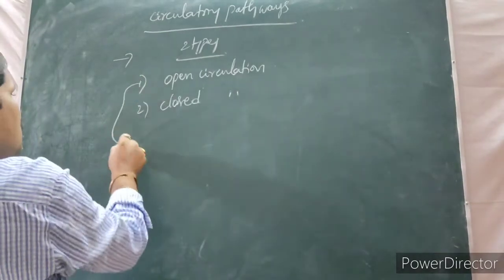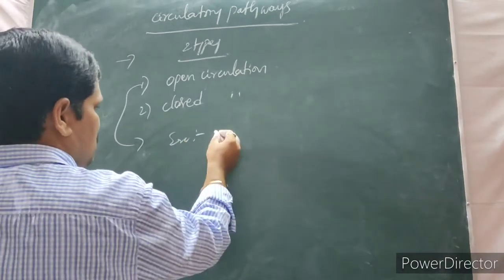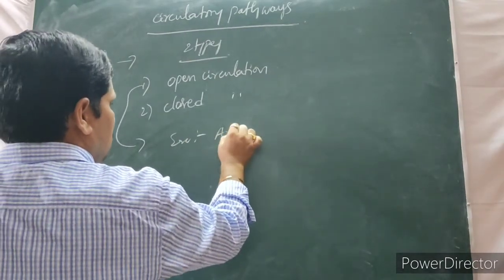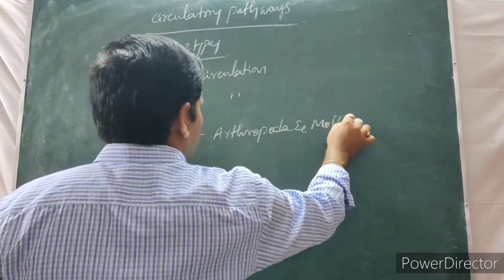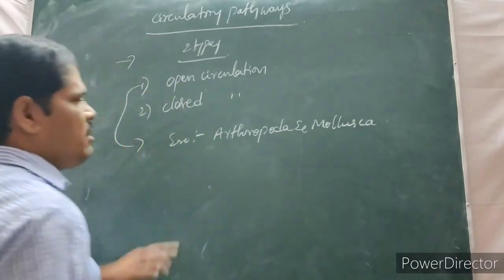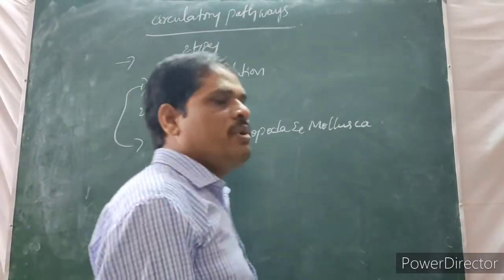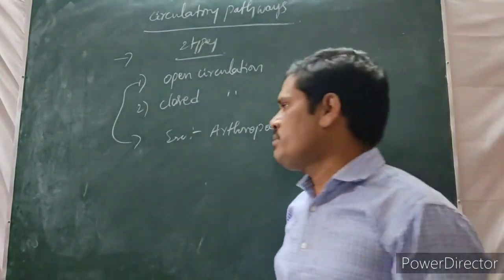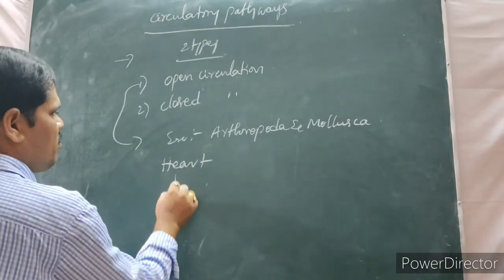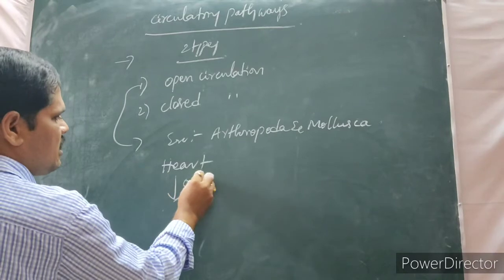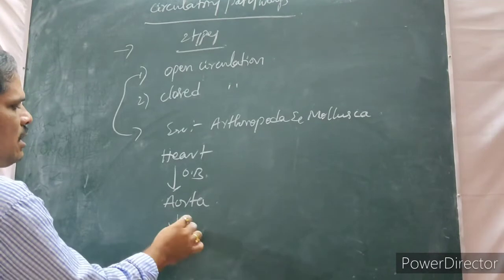First, we are going to discuss open circulation. The common examples for open circulation are Arthropoda and Mollusca. These are the phyla coming under the open circulatory system. What is the meaning of open circulatory system? The heart pumps oxygenated blood to the aorta. What is the aorta? The largest artery is called the aorta.